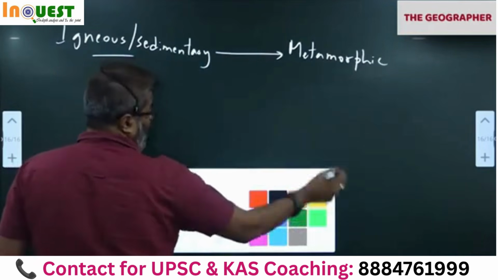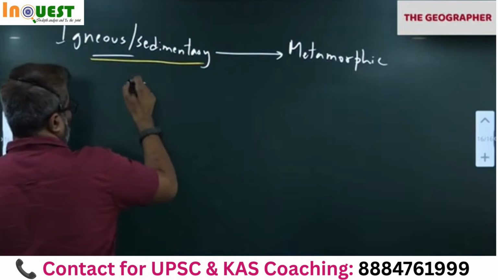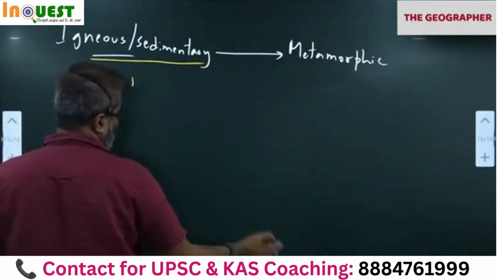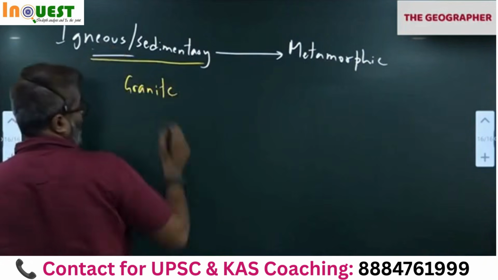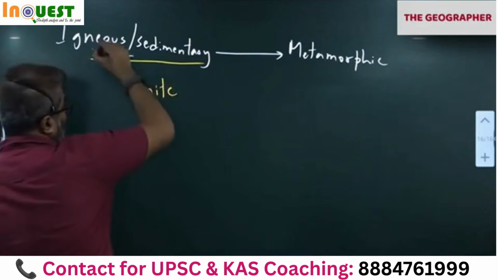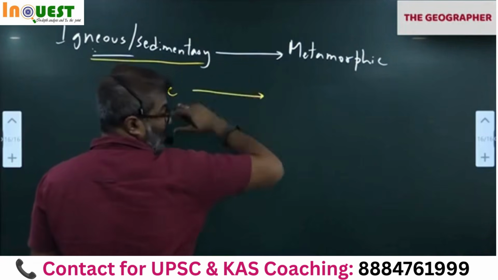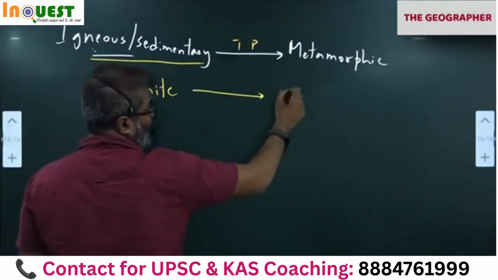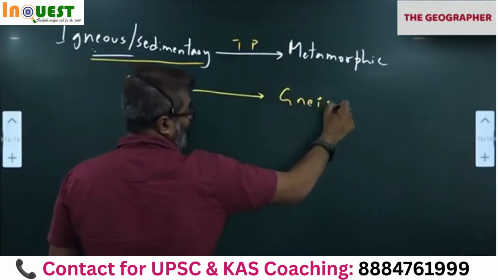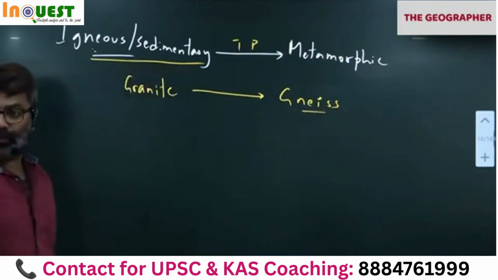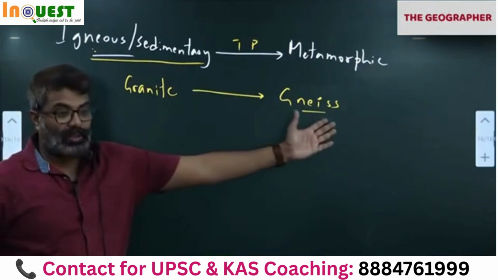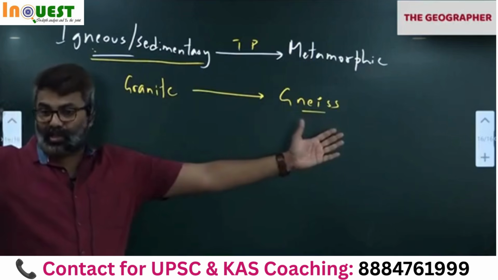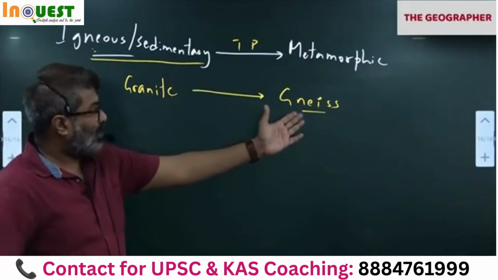See here now. Let's say first example, we'll take granite. Granite is very popular. Granite is an igneous rock, correct? After metamorphism, under extremely high temperature and pressure, it becomes gneiss. So Golconda, if you go to Golconda, it was initially granite. Now it has become gneiss, because so many years have passed. Under heat and pressure, it has become gneiss.